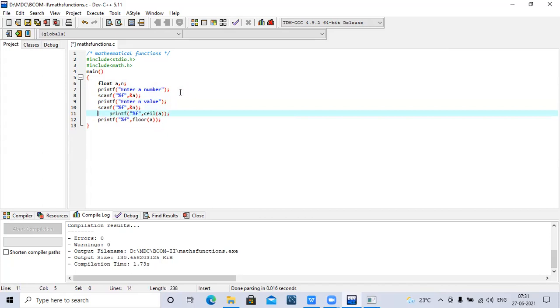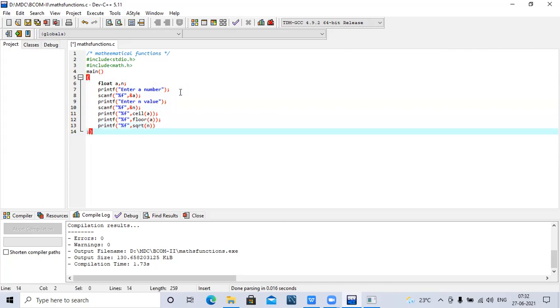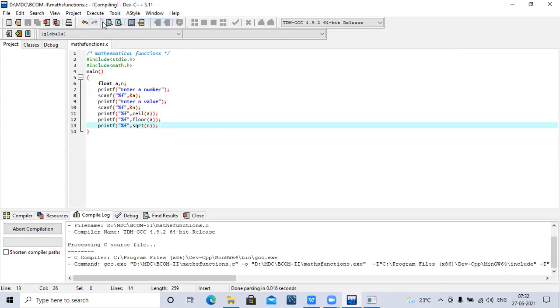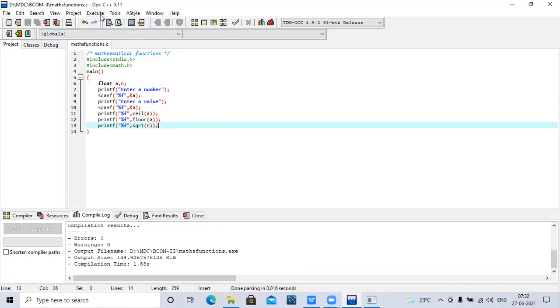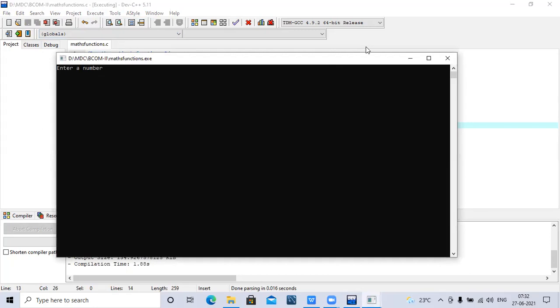So now I'm asking, and the third function is square root. Printf percentage of sqrt of n. Compile.